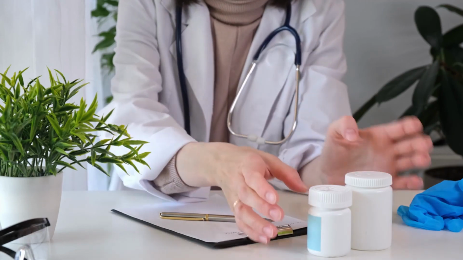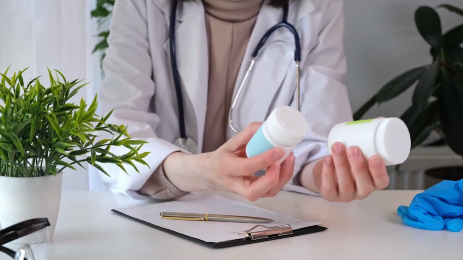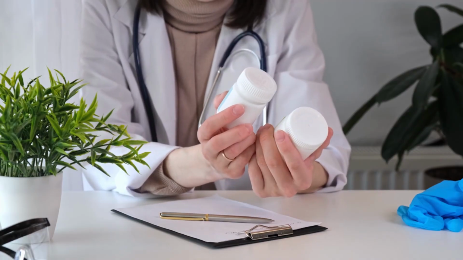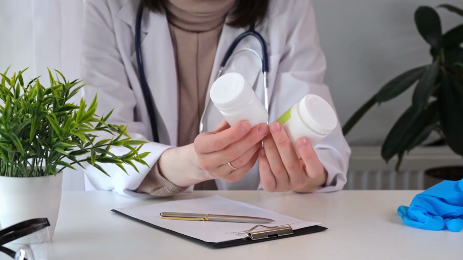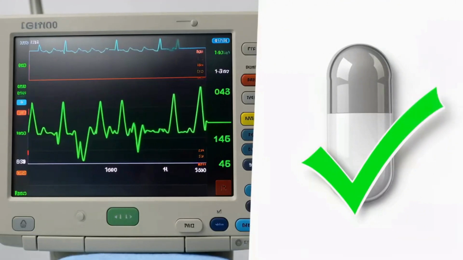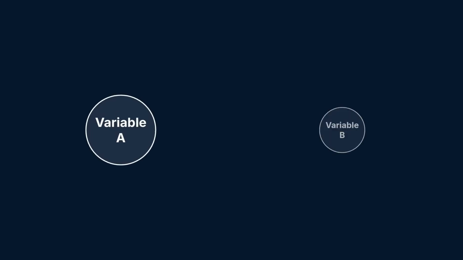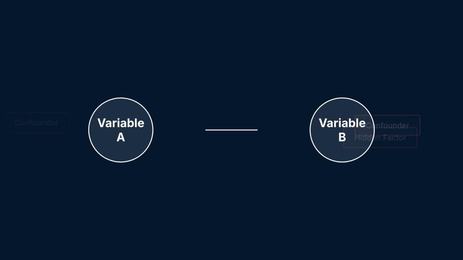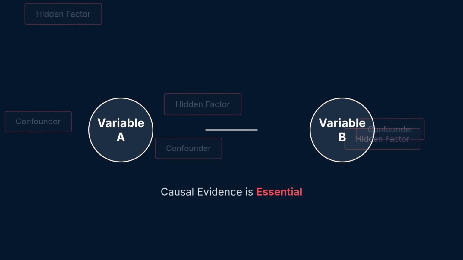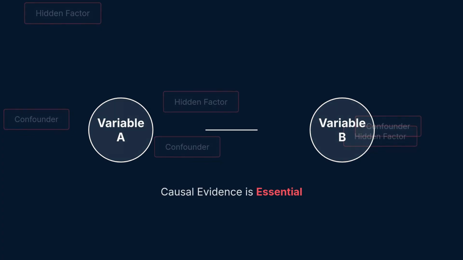The second type involves medical treatments or clinical interventions. A machine learning model may predict that certain patients have better outcomes under specific conditions, but this does not necessarily mean that the treatment itself causes the improvement. Confounding factors such as baseline health or socioeconomic status may explain the association. For treatment decisions, causal evidence is essential to ensure that interventions truly benefit patients.